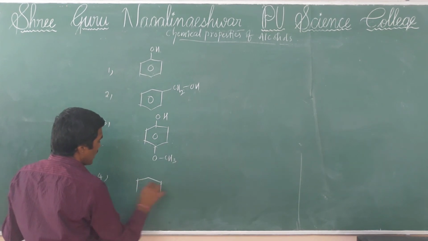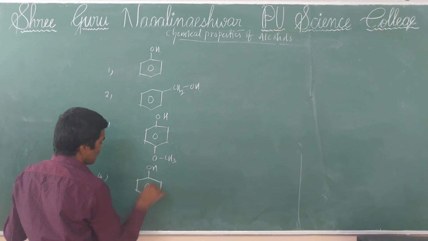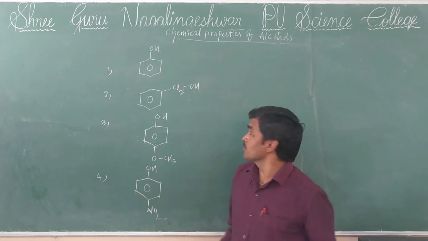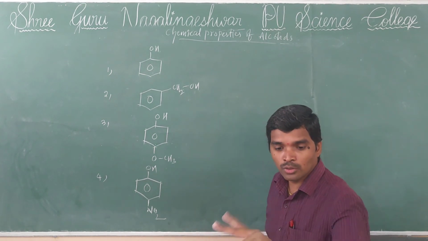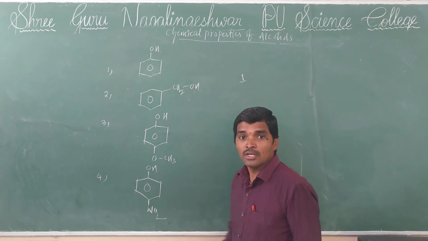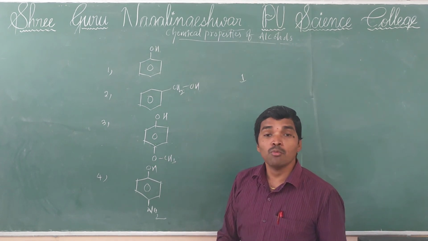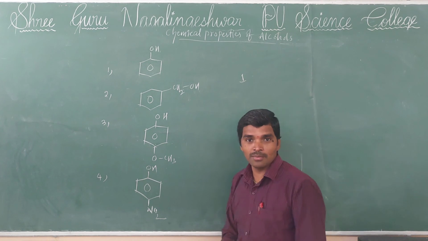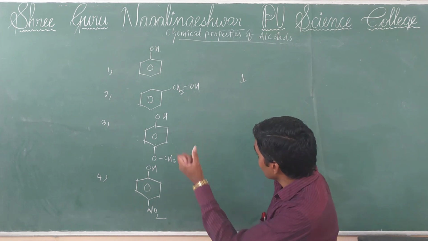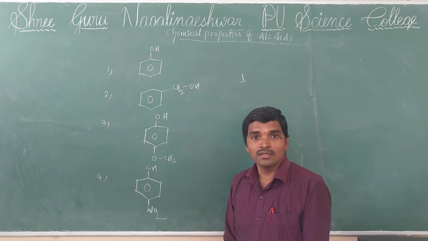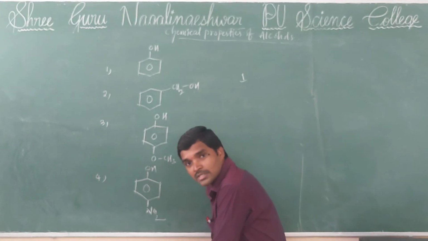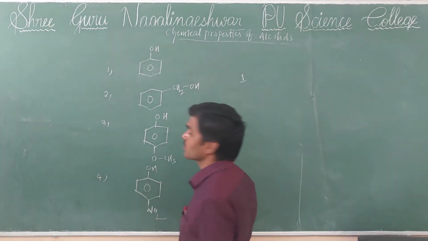Fourth is para-nitrophenol. From these options I am asking 2 questions. First question: which is the most acidic? Where the withdrawing group is present, that is more acidic. So the 4th option, with NO2 withdrawing group, is the most acidic, correct.